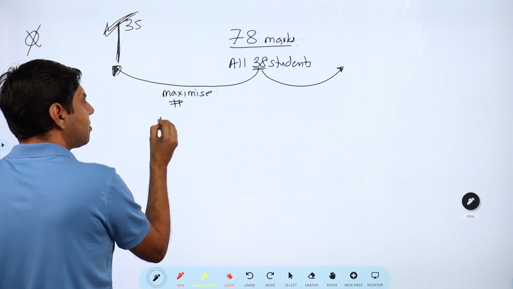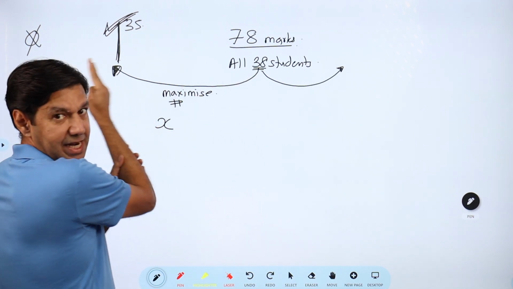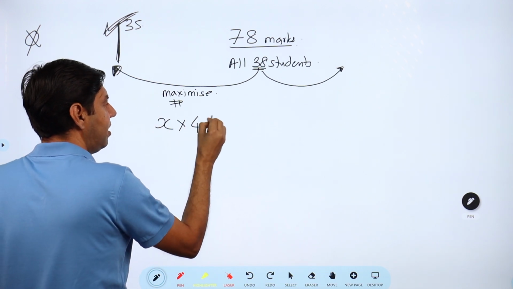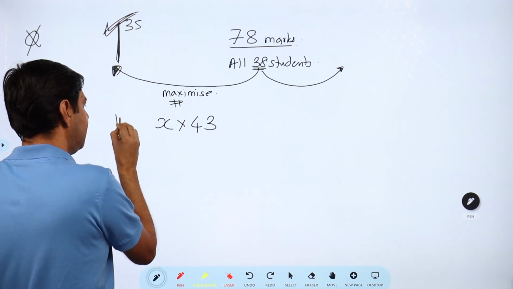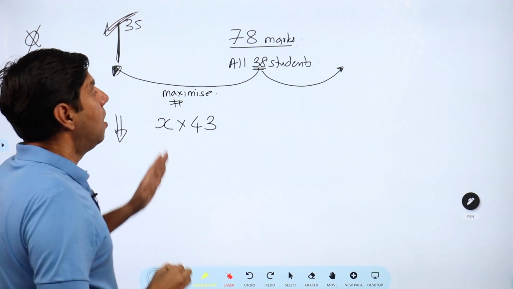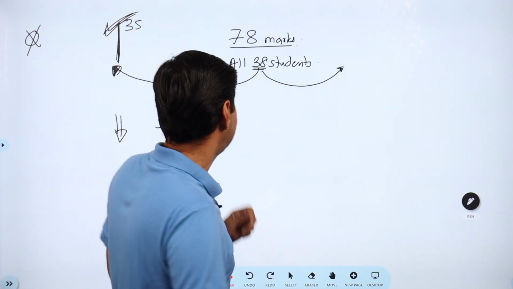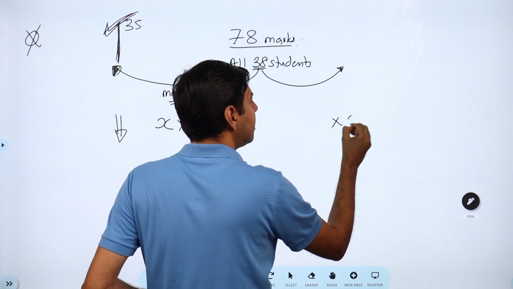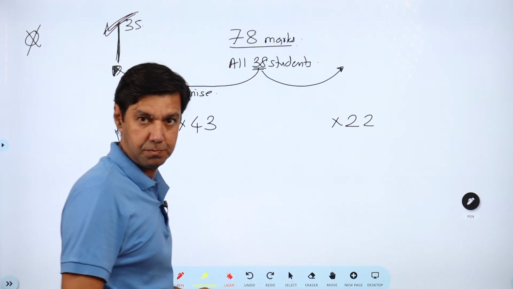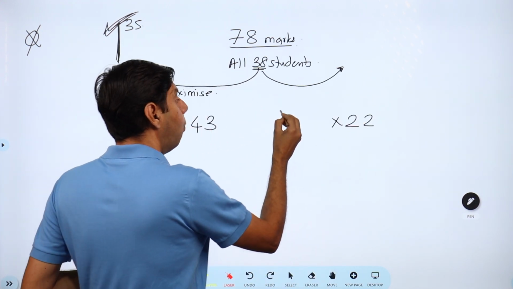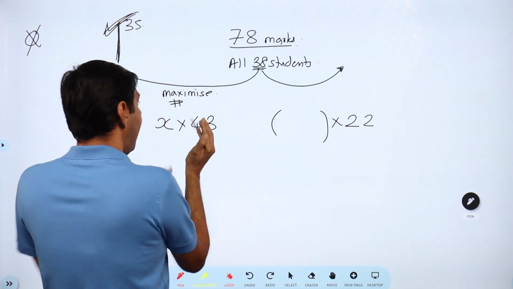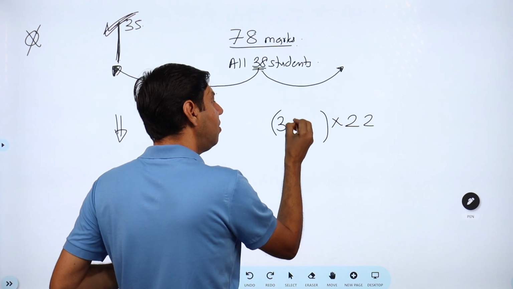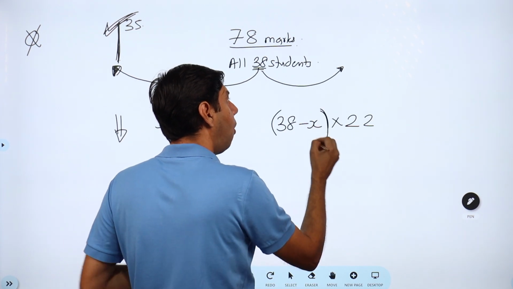So let's say X students have been sent here. So the decrease in marks is X into 43. This much is the decrease that I have done. This much should be the increase that I will be doing. And the increase in each student's mark is 22. Now, if X students have been failed, all the rest will have gone here.